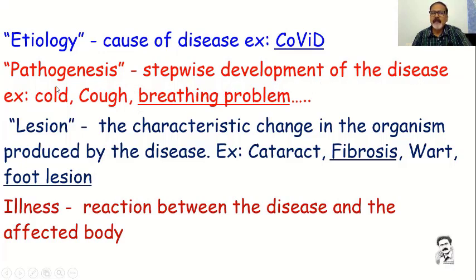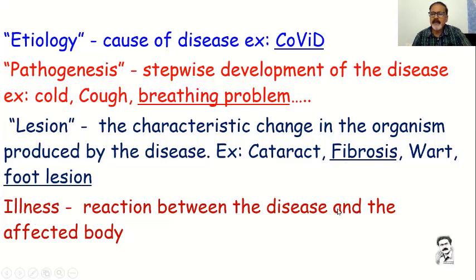So what is this pathogenesis? With COVID, when you get it, generally you will have a cold, a sore throat, a cough and a breathing problem. Like that, there will be some steps, which is called pathogenesis. And lesion, the characteristic changes in the organism produced by the disease. When the disease or organism comes into the body, there will be some changes which are called lesions. Generally cataract, fibrosis, wart or foot lesion, these are all the characteristics. Generally when you get corona, these things will be appearing.